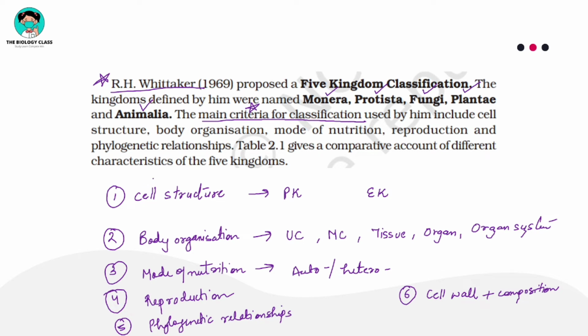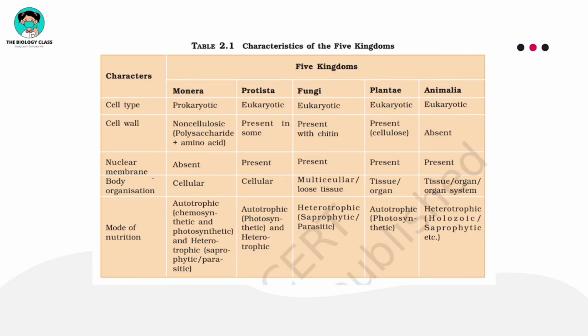A question can be asked: what were the main criteria for classification used by R.H. Whittaker? They will give you options like cell structure, body organization, mode of nutrition, reproduction, phylogenetic relationship, cell wall composition. Then they can give some more options like nature of genetic material or presence of pigments. Anything they can ask, and you have to mark how many options are correct. Let's move on to this table which is very important. You have to understand it.